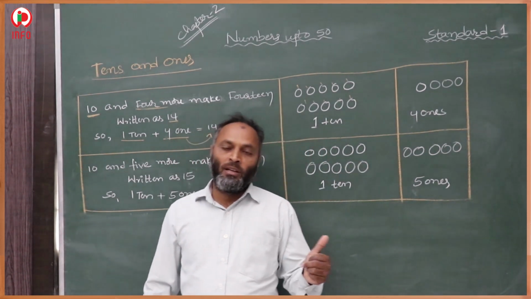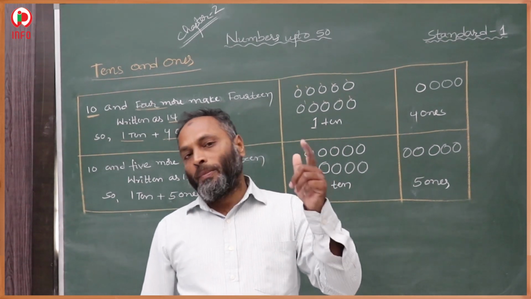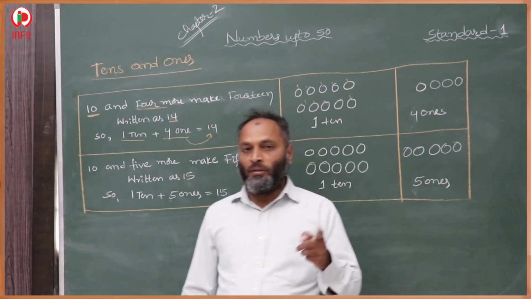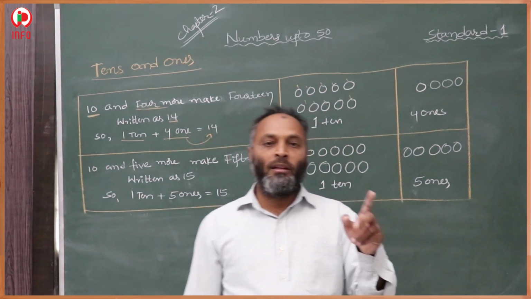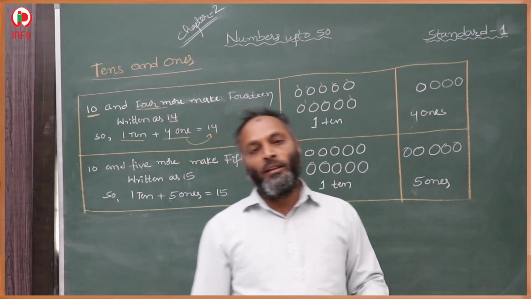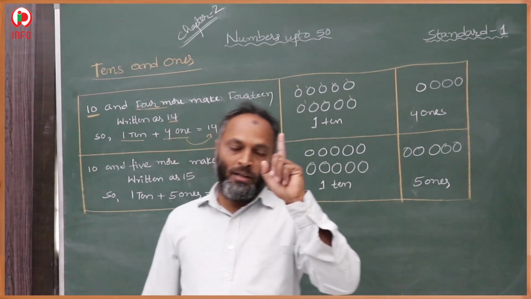1 ten and 1 one is 11, 1 ten and 2 ones is 12, 1 ten and 3 ones makes 13. Similarly, 15 means 1 ten and 5 ones.